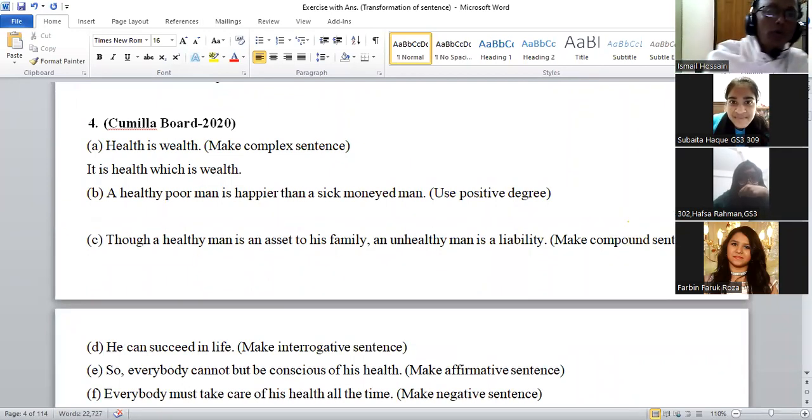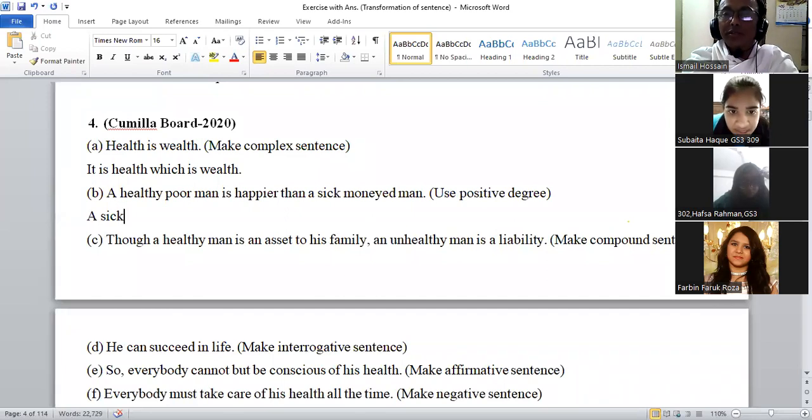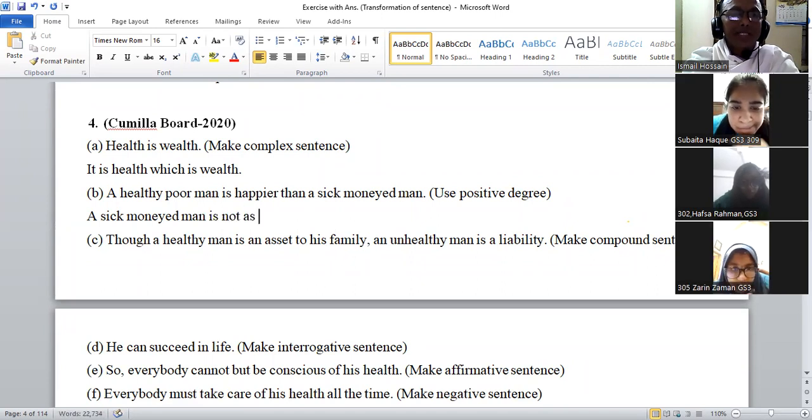A healthy poor man is happier than a sick-minded man. Use positive English, you can do this. Who can say it? A healthy poor man... no, that is a wrong conception. A sick-minded man is not as happy as a healthy poor man.